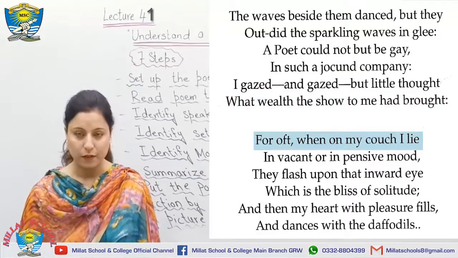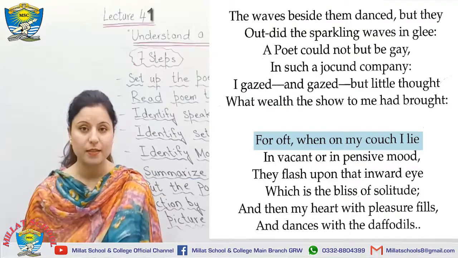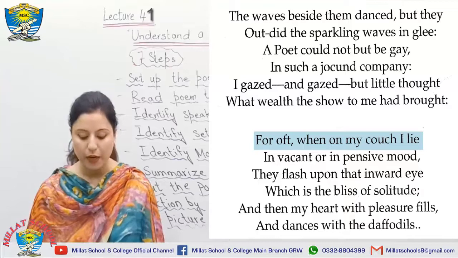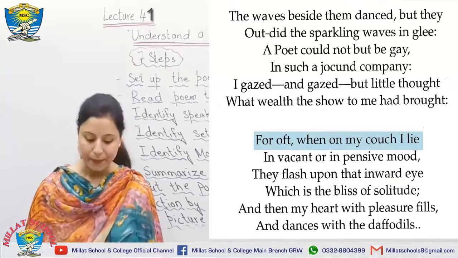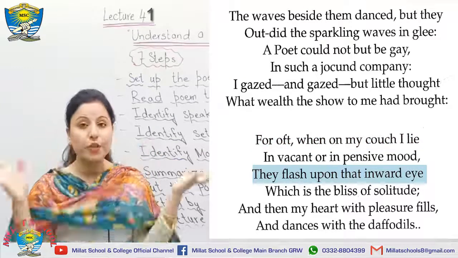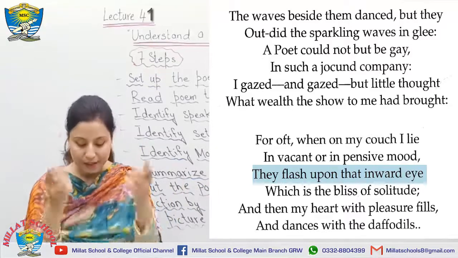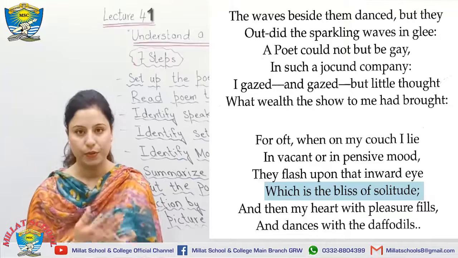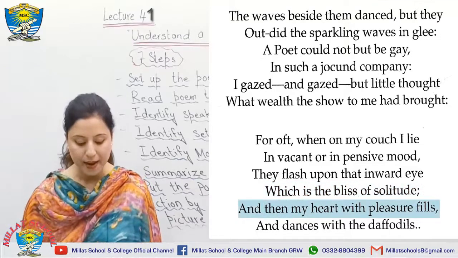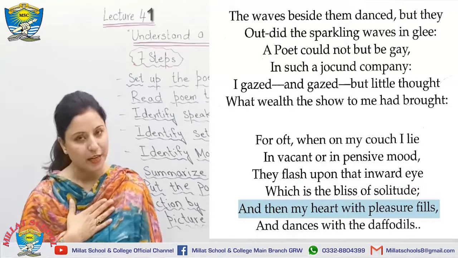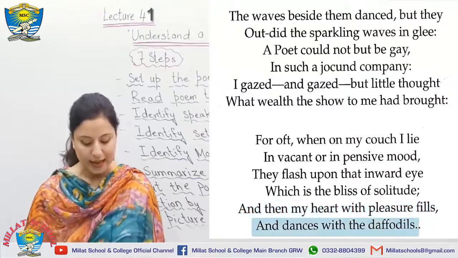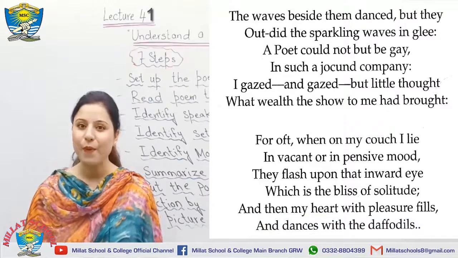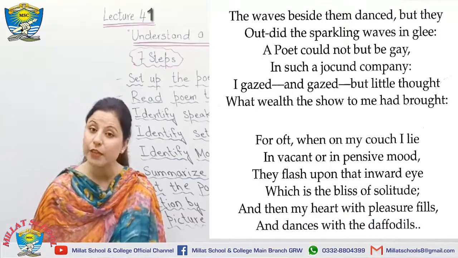For oft, the meaning of oft here is often, because this is old English. For oft when on my couch I lie, they flash upon the inward eye, which is the bliss of solitude. And then my heart with pleasure fills and dances with the daffodils. This was the poem of William Wordsworth.